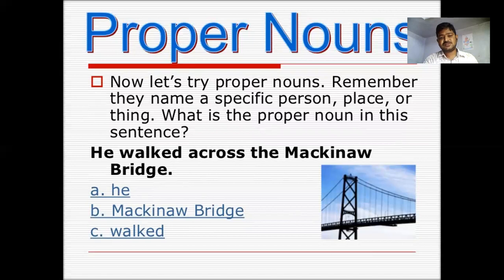Now let's try the proper nouns. Remember, a proper noun names a specific person, place or thing. What is the proper noun in this sentence? He walked across the Mackinac Bridge. A. He, B. Mackinac Bridge, C. Walked. He is a pronoun, a word that stands in for a noun. Mackinac Bridge is specific here. Walked is a verb here.